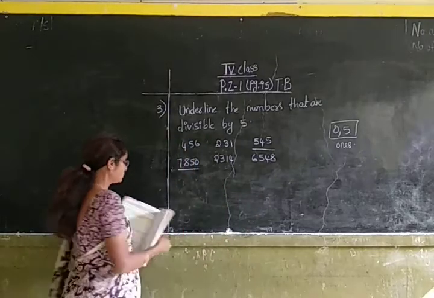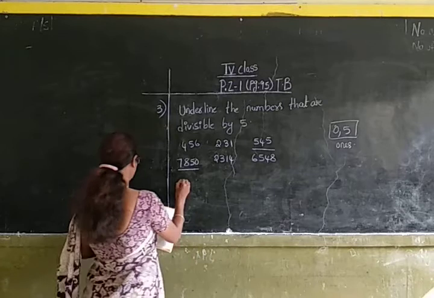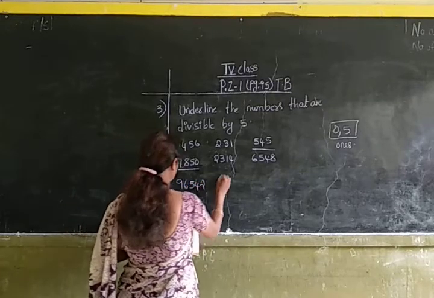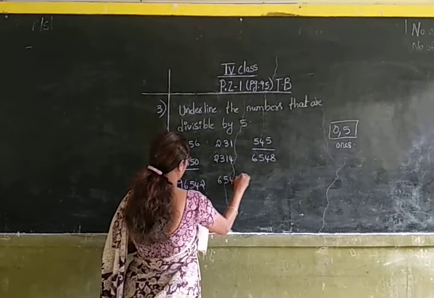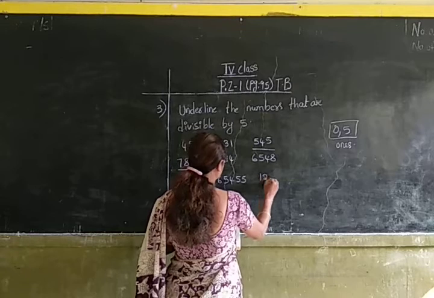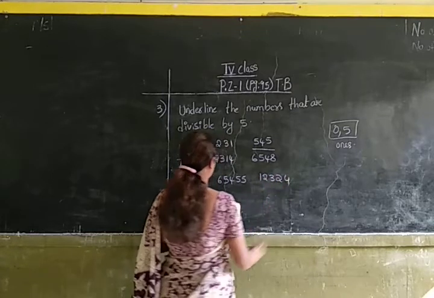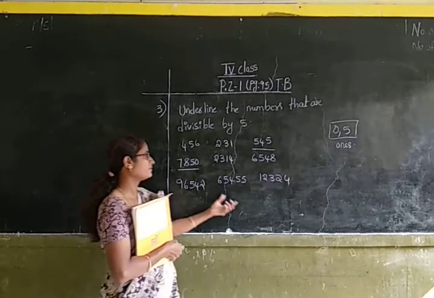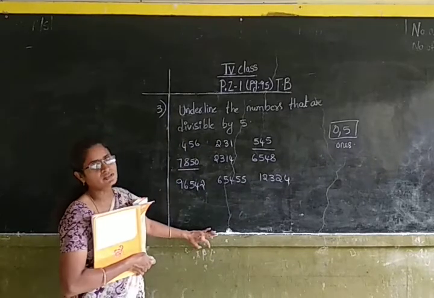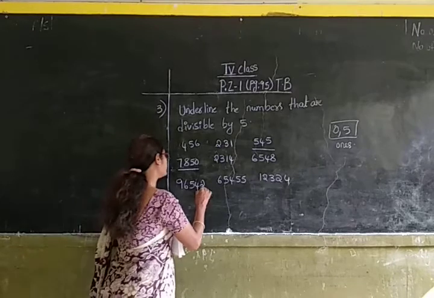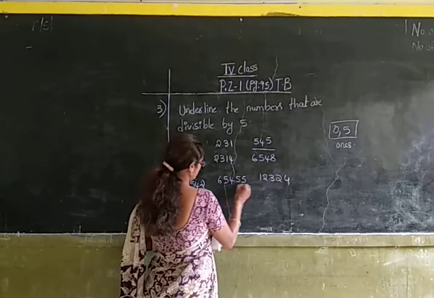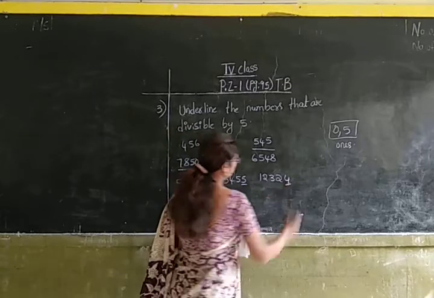Okay children. Now let us do the third sum. 96,542, 65,455, 12,324. Now let us check the ones place of these numbers. The first number is having 2 in its ones place. The second number is having 5 in its ones place. And the last number is having 4 in its ones place.